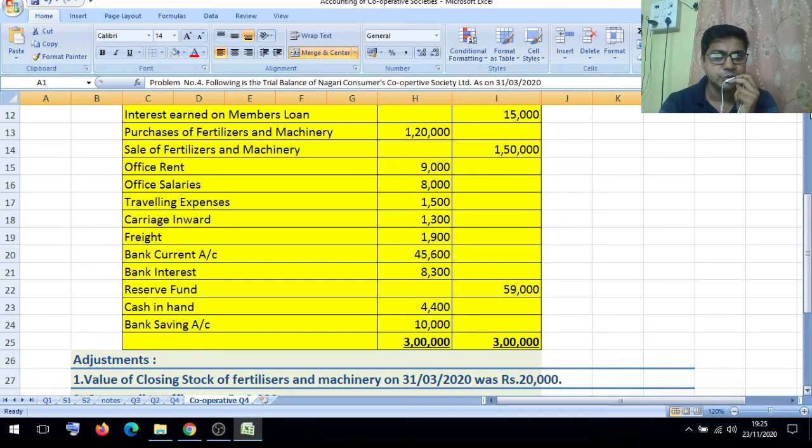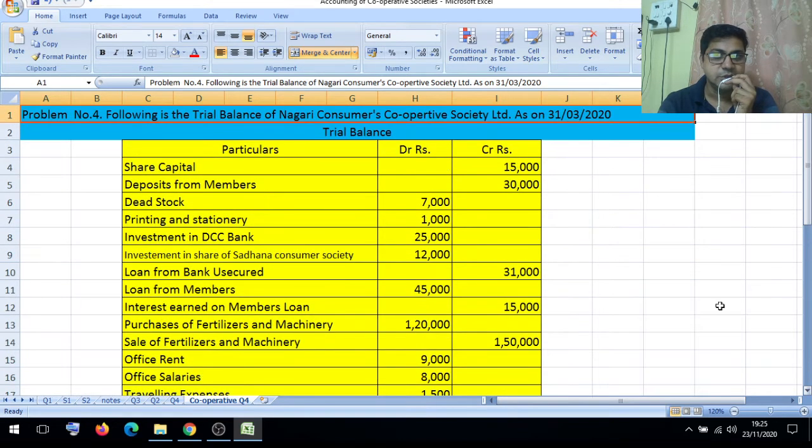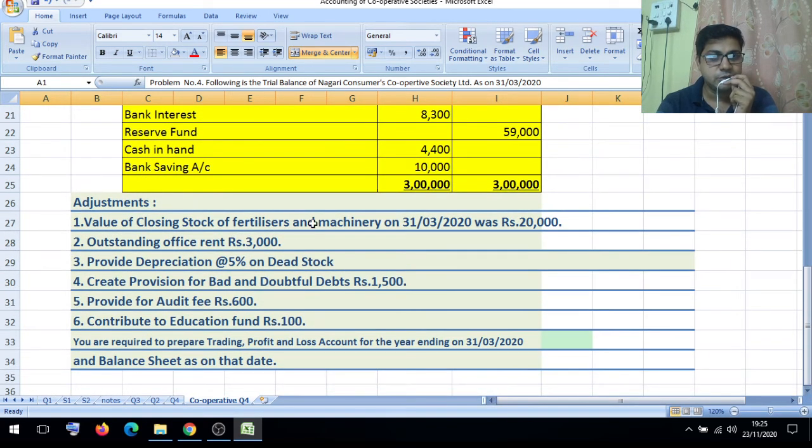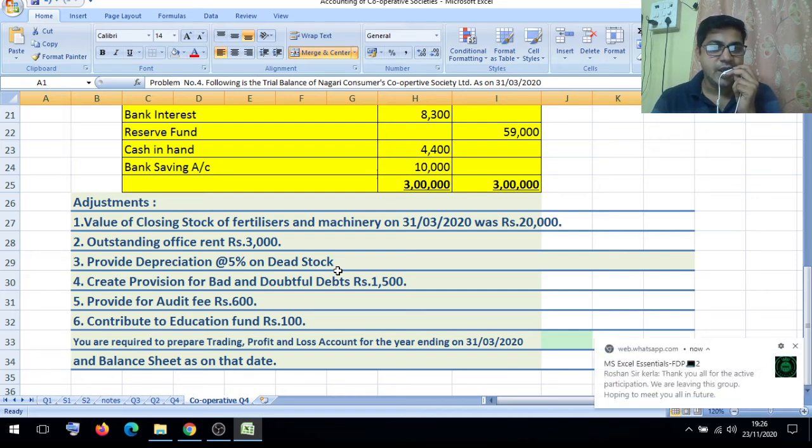I hope you understood the trial balance items. Now let us discuss the adjustments. Closing stock 20,000, we have to show on the trading account credit side and balance sheet asset side. Outstanding office rent, we have to add to the office rent, and the next effect is on the balance sheet liability side. Provide depreciation at the rate of 5% on debt stock. We have to find the 5% depreciation on debt stock and deduct it from debt stock.